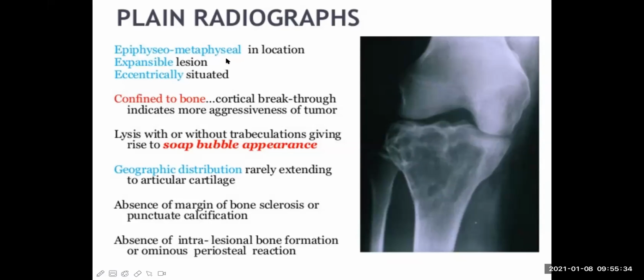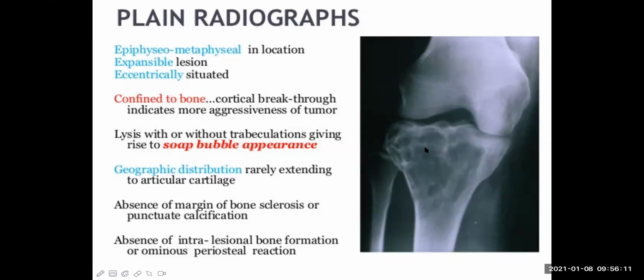So this is epiphyseal metaphyseal in location. It is an expansile lesion and it is eccentrically situated. So all three things you can see here. It is confined to bone and it can break the cortex. If it breaks the cortex and goes towards the soft tissue, then it is a more aggressive tumor. Now, lysis with or without trabeculation gives rise to soap bubble appearance. That's what we are talking about right now. This is soap bubble appearance.